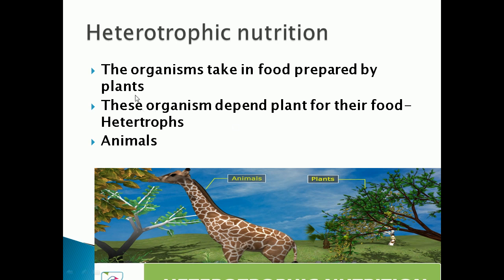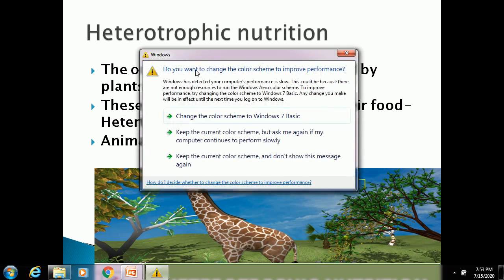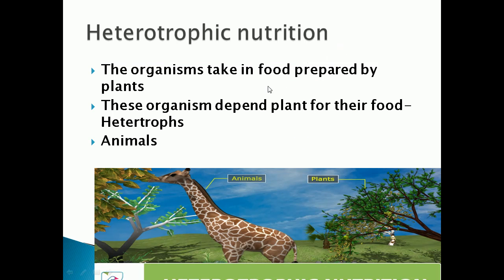So the organism which depends on plants for their food is called a heterotroph. The organisms which depend on plants for their food are called what? Heterotrophs. An example for heterotroph is animals.